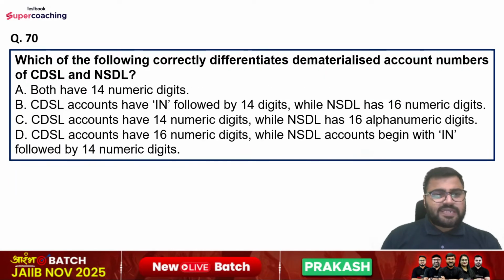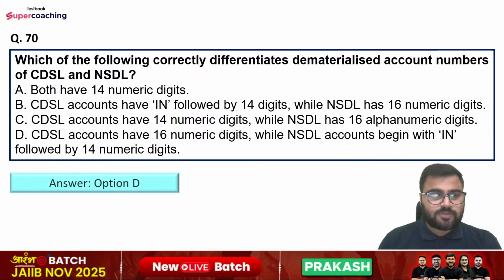Question number 70. Which of the following correctly differentiates dematerialized account numbers of CDSL and NSDL? Options are: both have 40 numeric digits; CDSL accounts have IN followed by 14 digits, while NSDL has 16 numeric digits; CDSL accounts have 40 numeric digits, while NSDL has 16 alphanumeric digits; CDSL accounts have 16 numeric digits, while NSDL accounts begin with IN followed by 14 numeric digits. So right answer is option number D here.